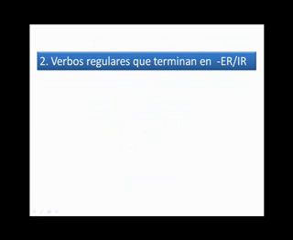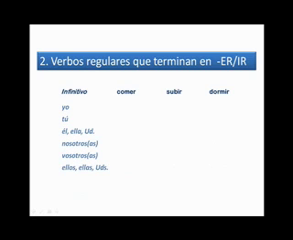En segundo lugar, tenemos que hablar de los verbos regulares que terminan en ER o IR. In second place, we have to talk about the regular verbs that end in ER or IR. Comer, an ER verb, to eat, subir, an IR verb, to go up or to put something up, dormir, an IR verb, to sleep. We'll see that they all have the same endings, because these are regular ER-IR verbs.